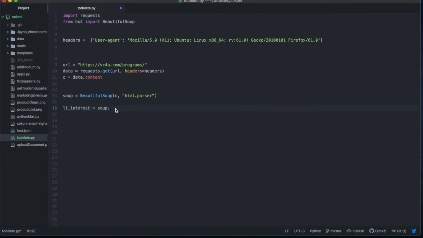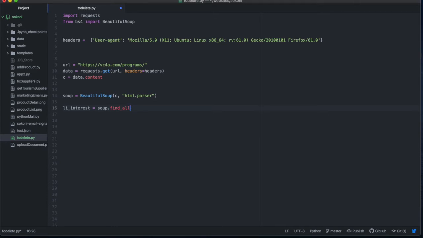We say soup.find, okay? But in this case, we want to find all. So you can either say find. If you say find, it will return just the first item, the first thing it finds. But if you say find_all, it will go through the entire soup, which is the returned parsed HTML object, the BeautifulSoup object, and it will look through all of that and find whatever it is you want it to find.